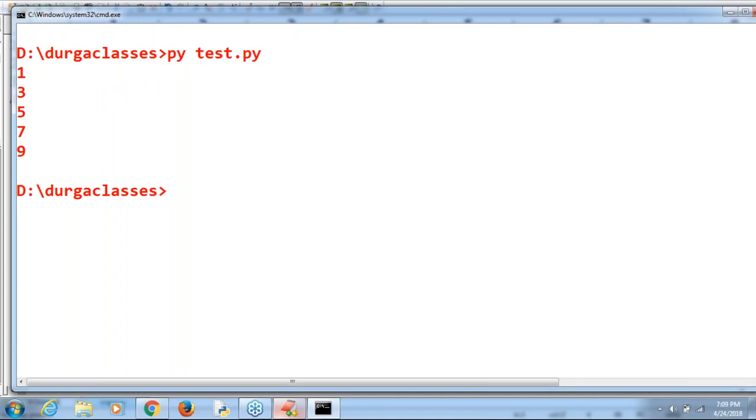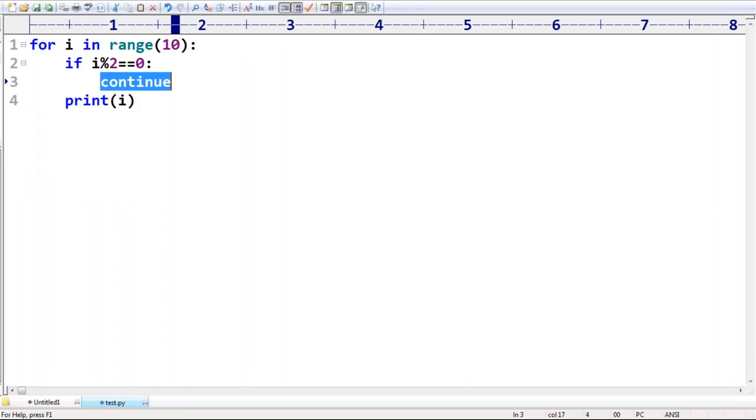Skip the current iteration and continue for the next iteration. Then automatically we should go for the continue statement. That's all. This is a small example to understand it.